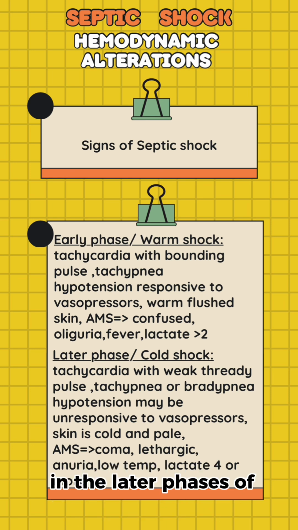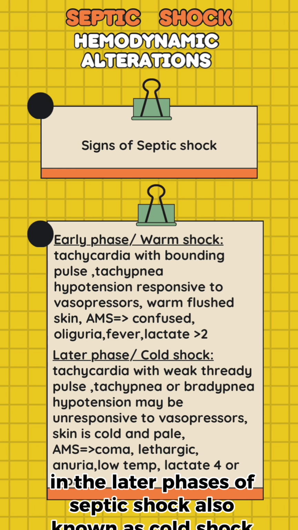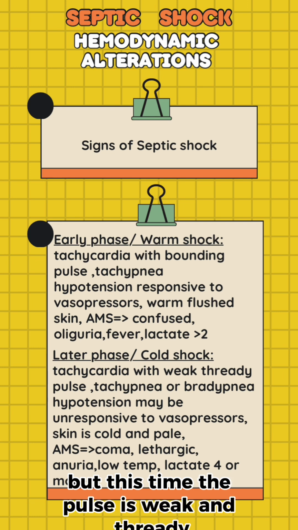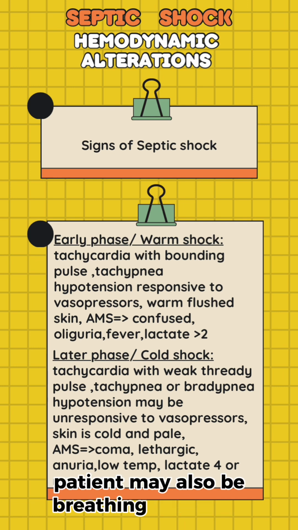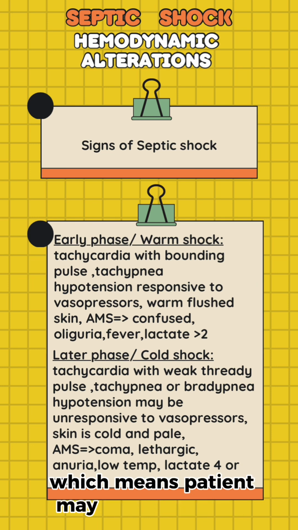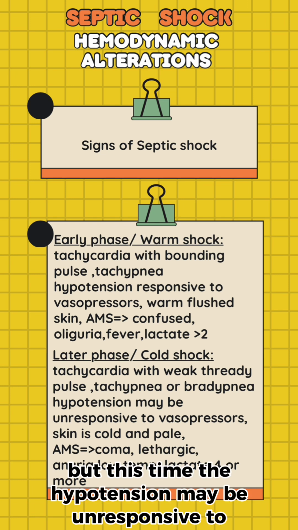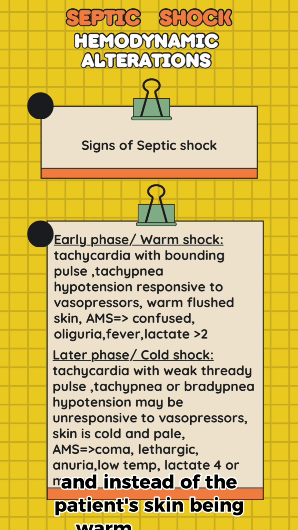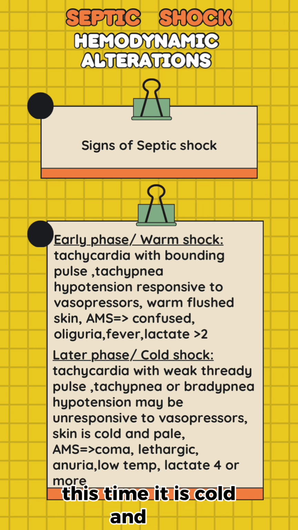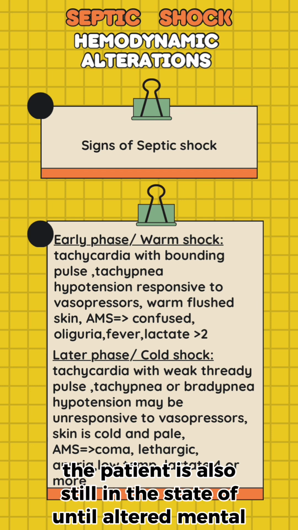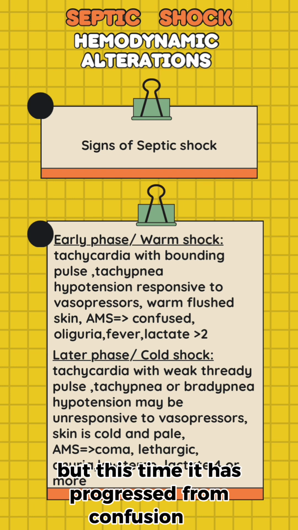In the later phases of septic shock, also known as cold shock, the patient is still tachycardic, but this time the pulse is weak and thready. Patient may also be breathing rapidly or slowly, which means patient may be tachypneic or bradypneic. Patient is still hypotensive, but this time the hypotension may be unresponsive to vasopressors. And instead of the patient's skin being warm and flushed, this time it is cold and pale. The patient is also still in a state of altered mental status, but this time it has progressed from confusion to lethargy or a coma.